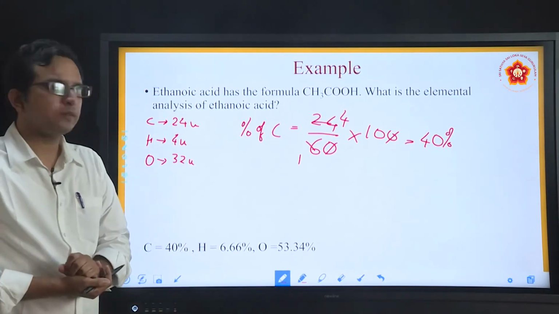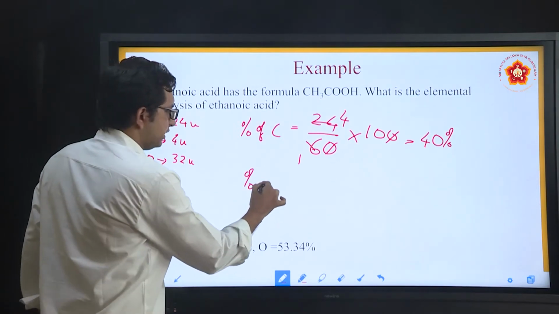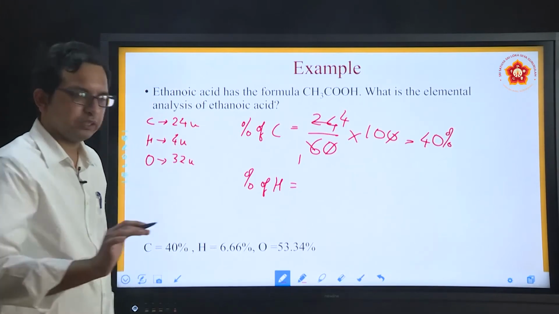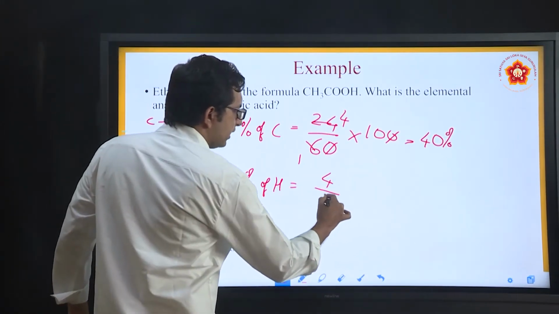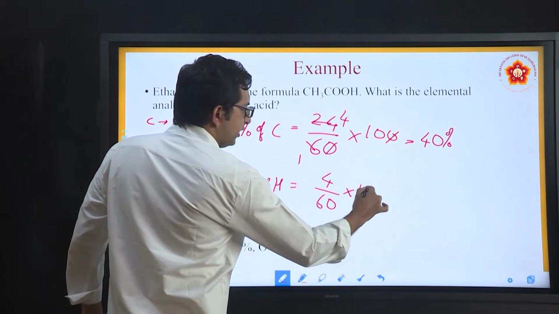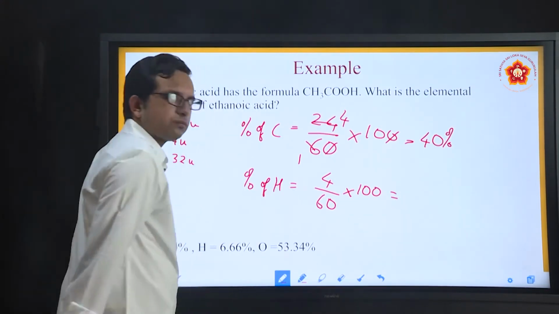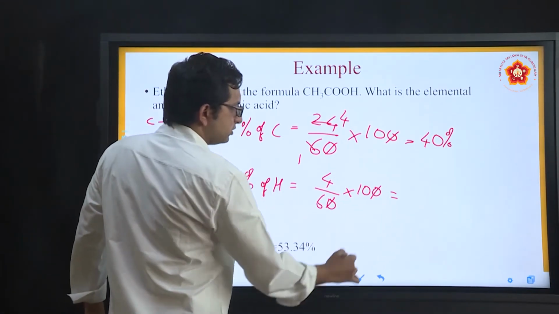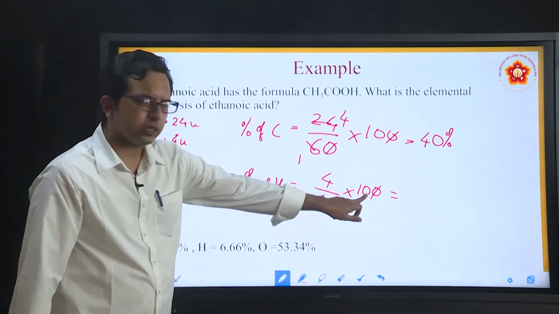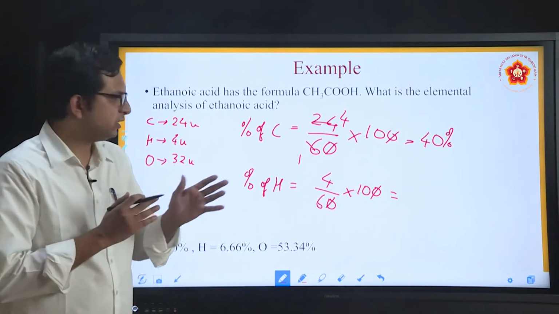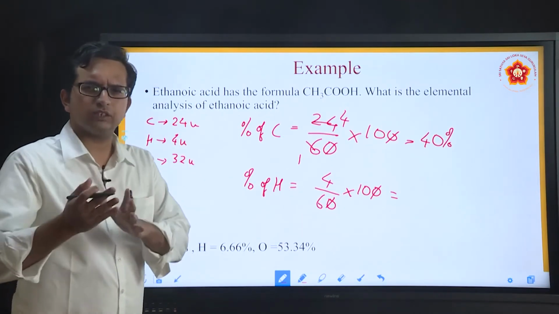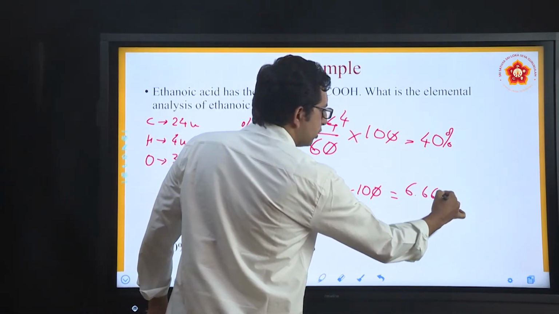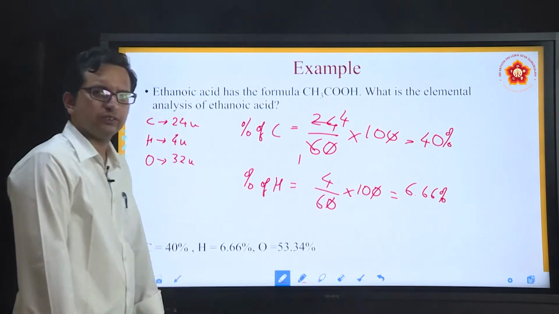What about hydrogen? The percentage of hydrogen is equal to the mass of hydrogen present, 4, divided by 60 into 100. Once again, how do we go about this? We can cancel out this single 0, then it will be 4 into 10, 40, 40 divided by 6, 6 sixes are 36. So the percentage, if you find it out, will be around 6.66%.